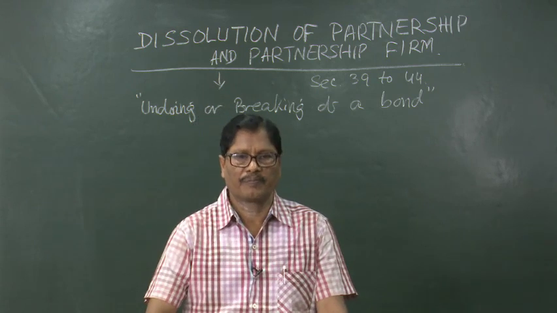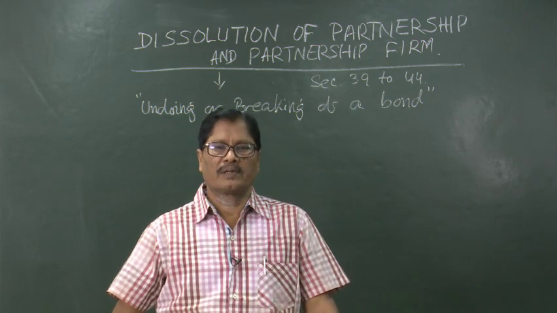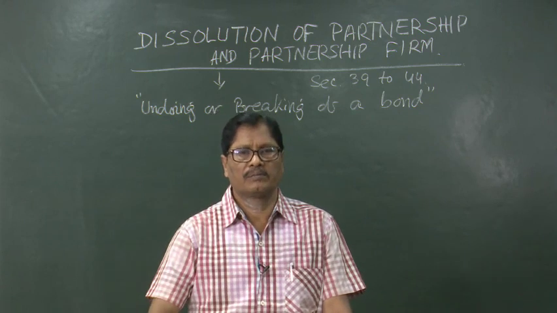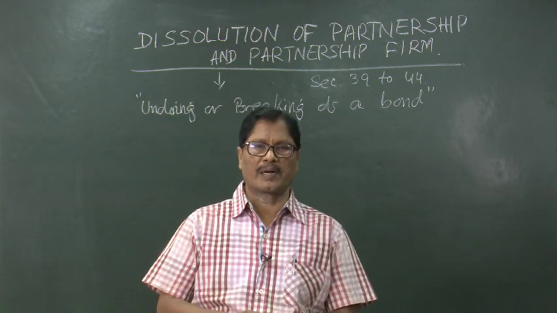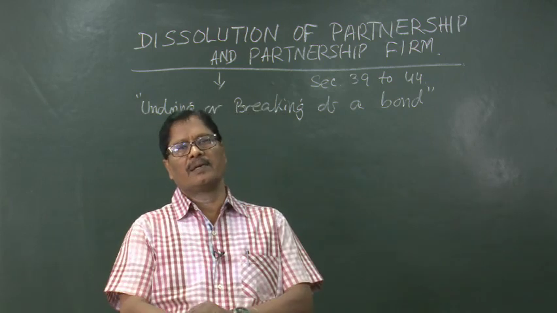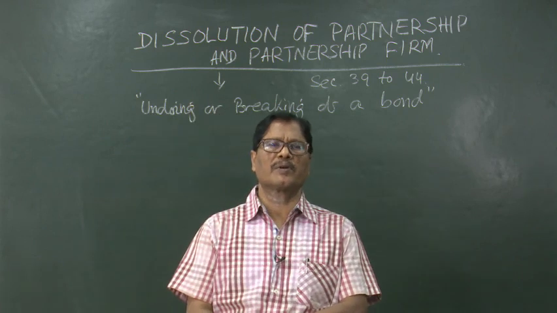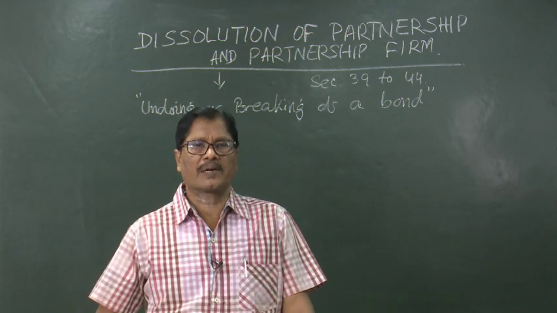broken up. Similarly, in case of a partnership, when there is some reason, just like the admission of a partner, retirement of a partner, even changes in the death of a partner, changes in the profit sharing ratio, whatever arrangement was there, if it is changed, it is called dissolution of partnership.